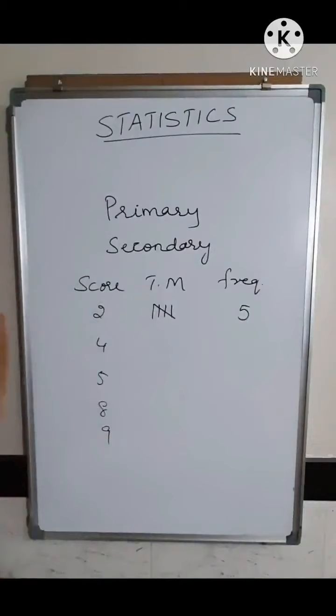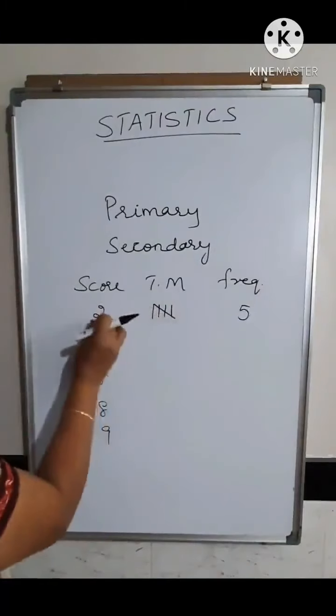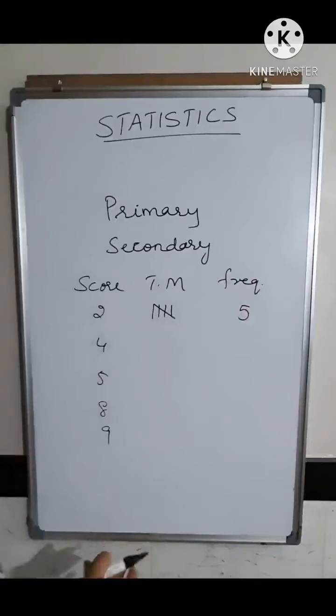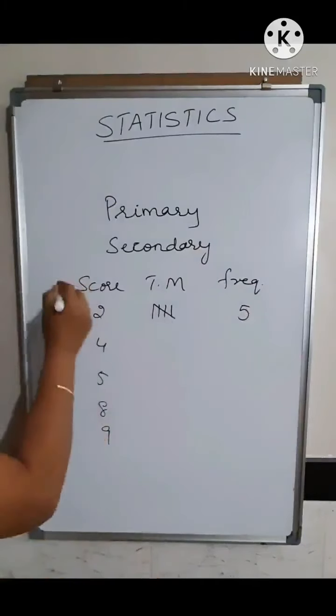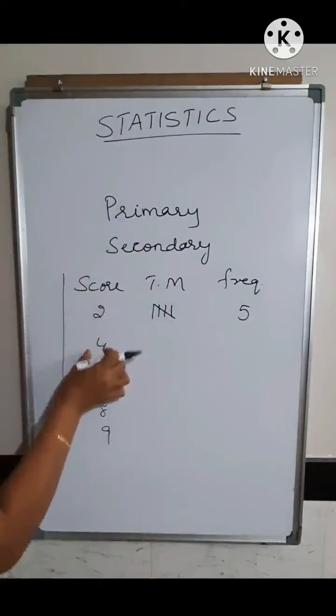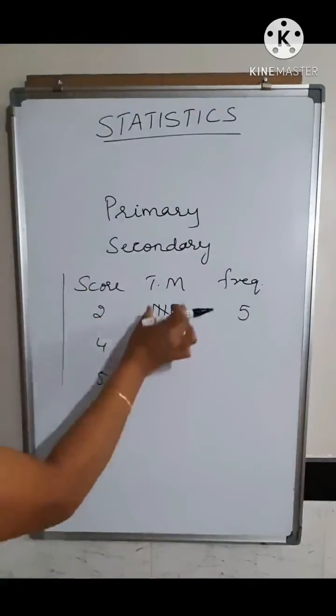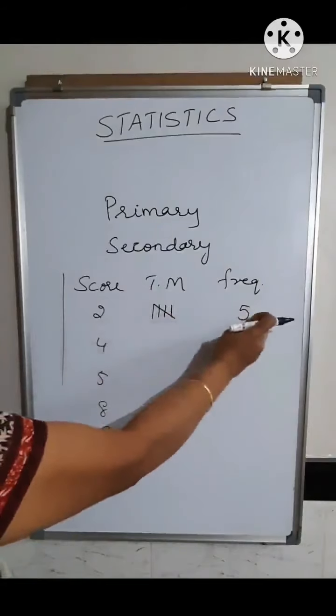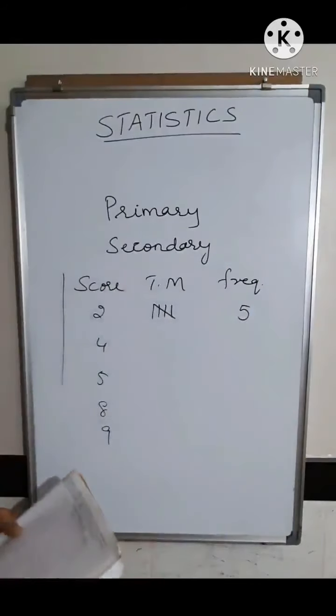So frequency is nothing but how many times the score 2 is repeated; you count it and write it, and that is called the frequency. Like this, you prepare the table by writing each and every individual score, then counting the number of scores and putting the tally marks, and then writing the number here. This you call the ungrouped frequency distribution table.